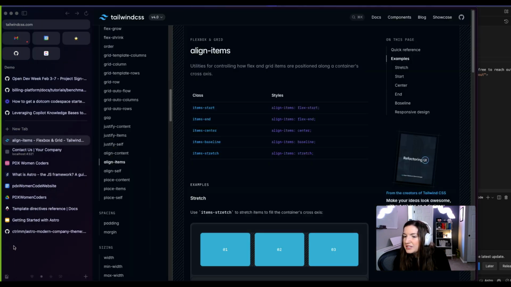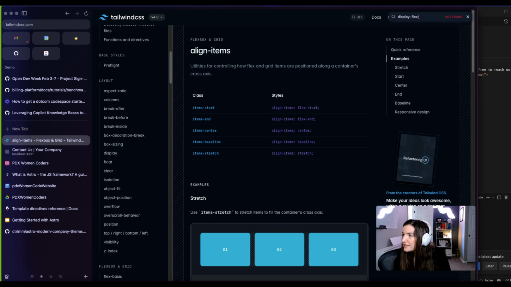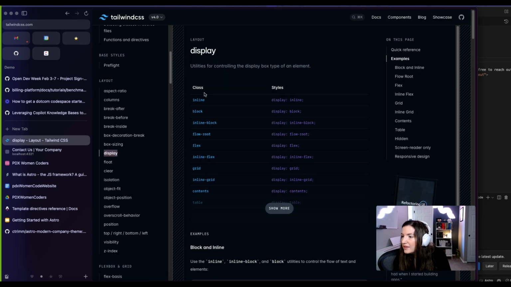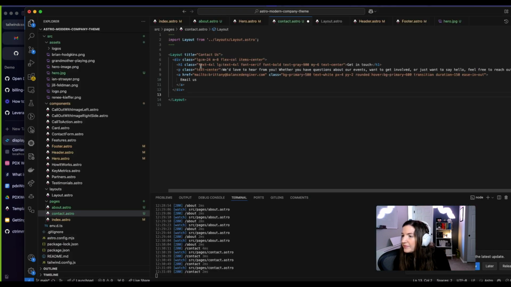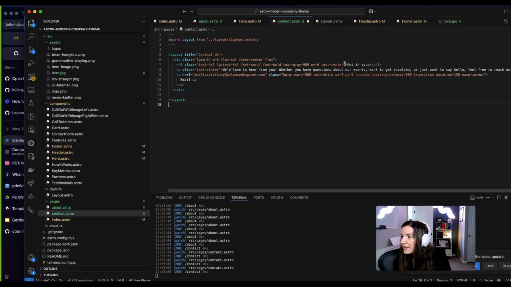And then we just need display flex. Display flex. Display flex. And then I think that there was some margin around. Oh, what are we doing here? Is that just flex? Okay. And I don't think that the order here necessarily matters, but I'm going to move this a little bit earlier just for the sake of looking at these things.